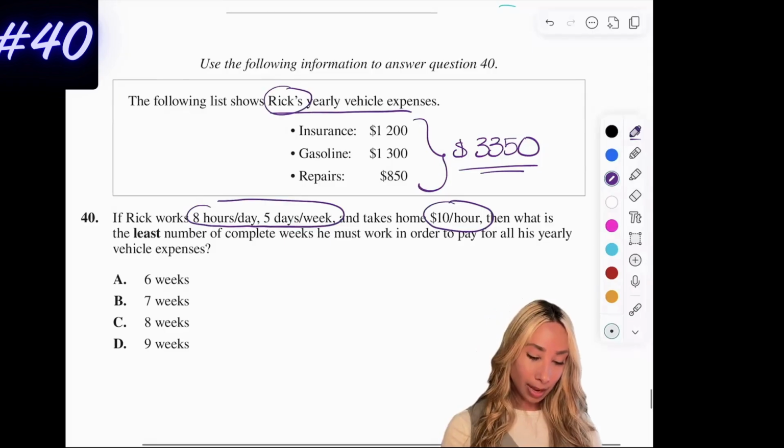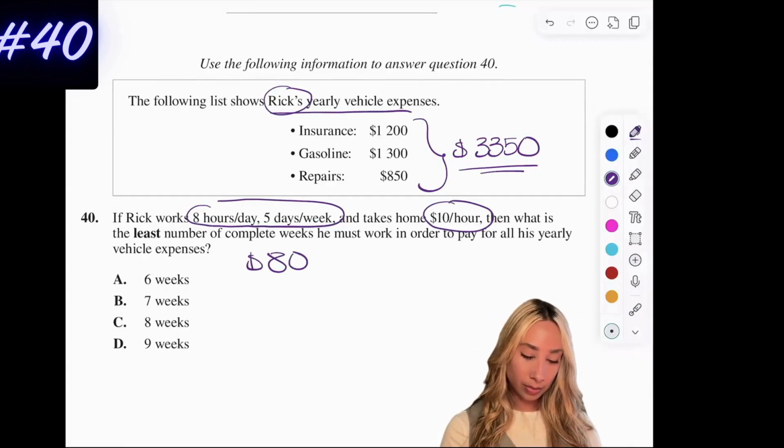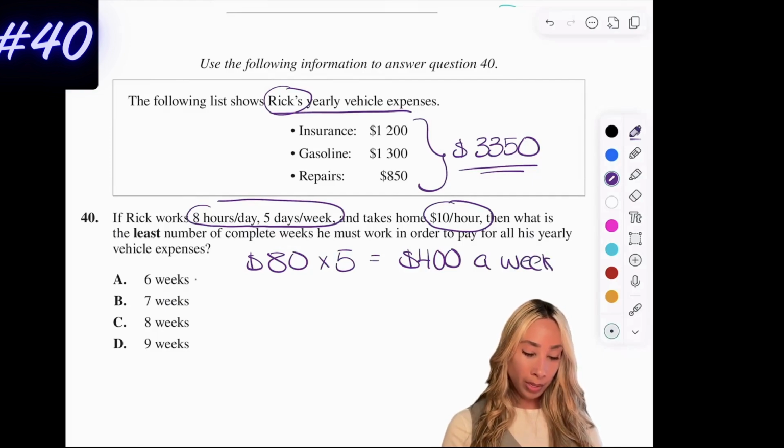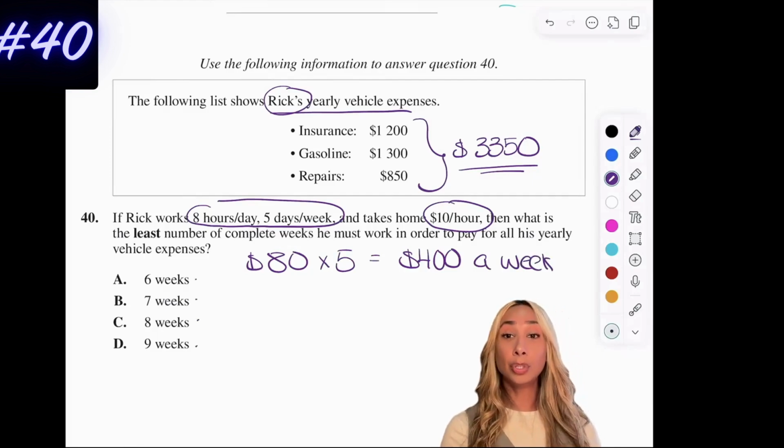So in one day, he's getting $80, not including taxes, of course. Times that by 5 will get me to $400 a week.